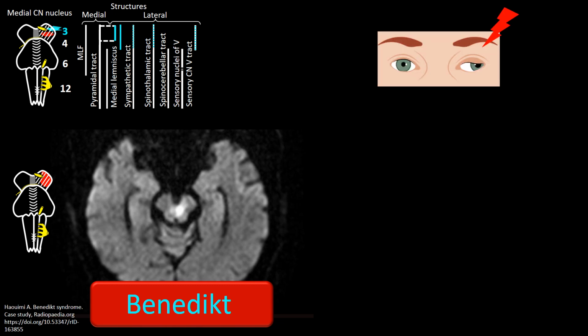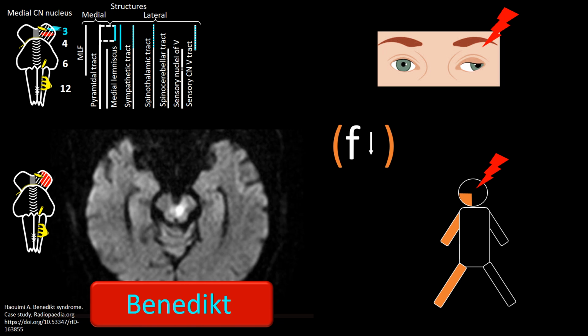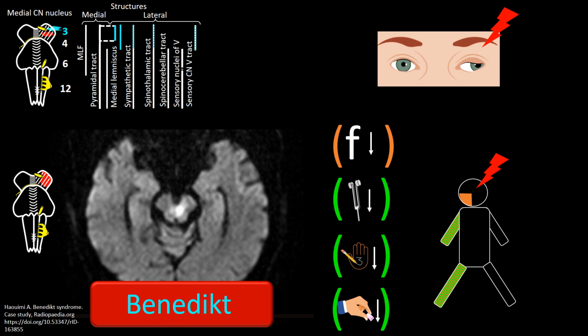So we have ptosis, down and out deviation, and mydriasis ipsilateral to the lesion, contralateral hemiparesis, and lower quadrant facial weakness due to involvement of the pyramidal fibers in the lateral midbrain, loss of vibration, epicritic sensation, and position sense contralateral to the lesion due to medial lemniscus fibers involvement housed in the midbrain lateral compartment, contralateral tremor due to involvement of the red nucleus.